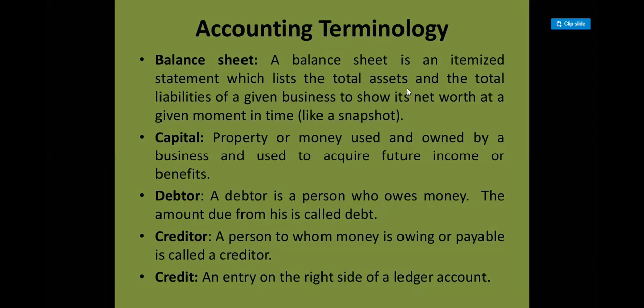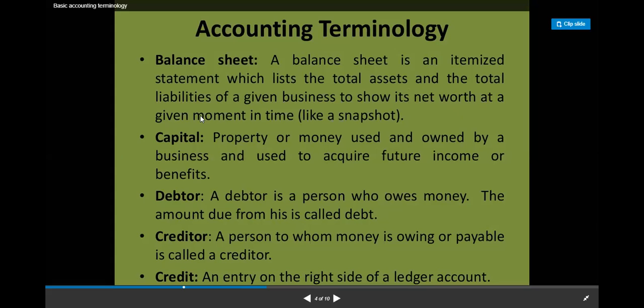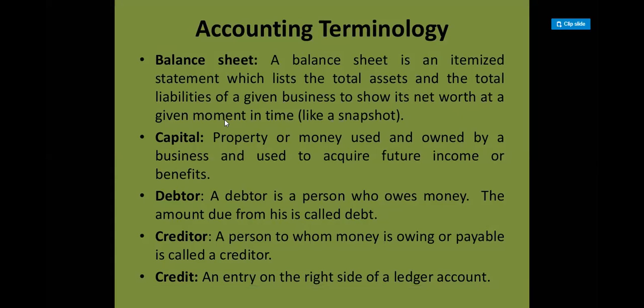So this balance sheet refers to, एक side में आप लिखेंगे that this amount is mine. On the next side you will be writing that these are the things which I need to pay. So it's a balance sheet in which you will be writing all of your assets and all of your liabilities. Okay. So it's shown as the net worth at a given moment in time. तो आपको एक time period में सिर्फ एक balance sheet के paper से पता चल जाएगा that how your company is moving.